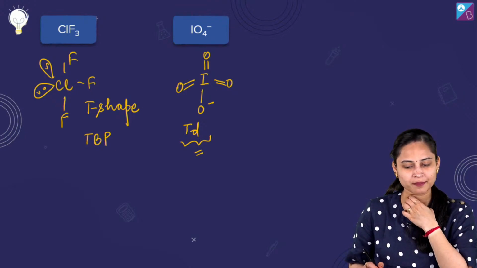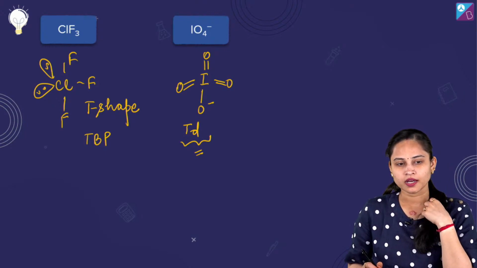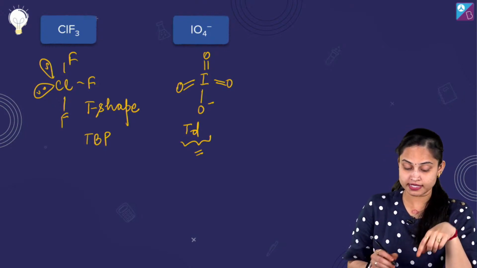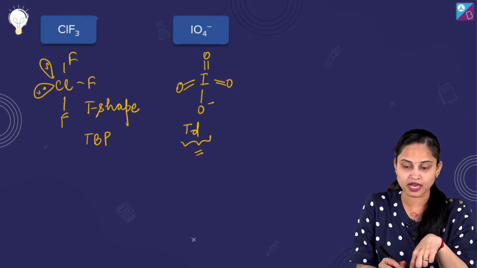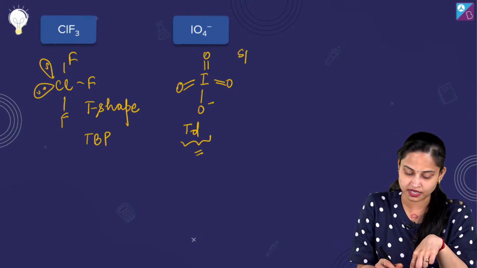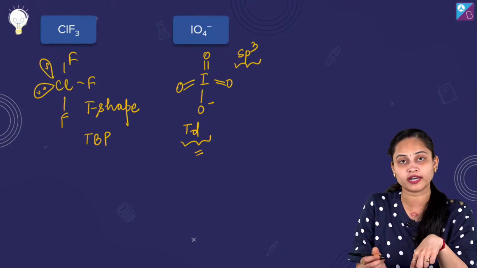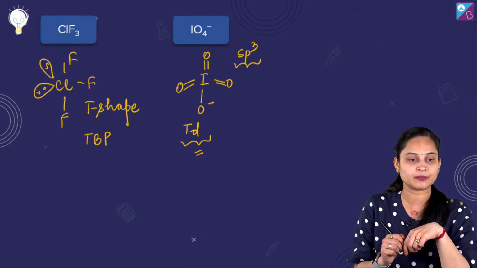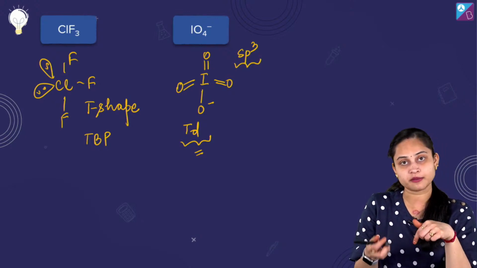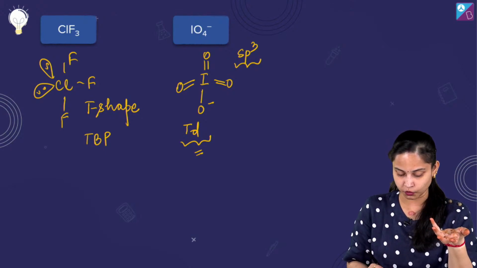T shape and square planar you are saying, sp3d2. No, the hybridization of iodine in IO4 negative is sp3. You can calculate it. And if it is sp3, then the geometry will be tetrahedral.